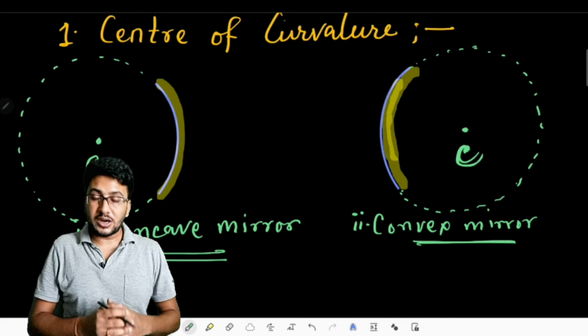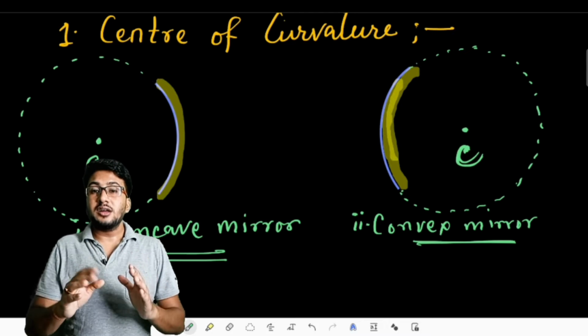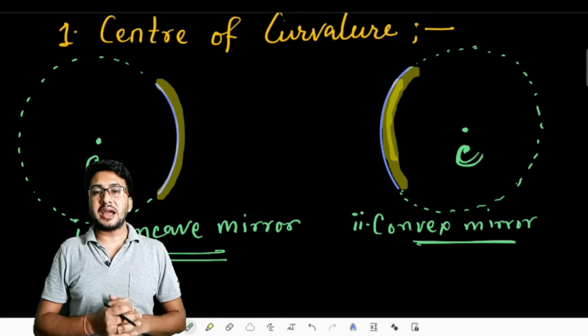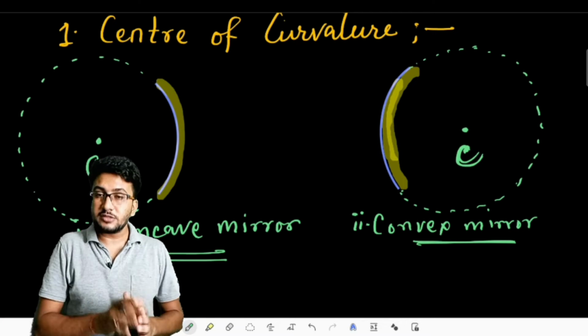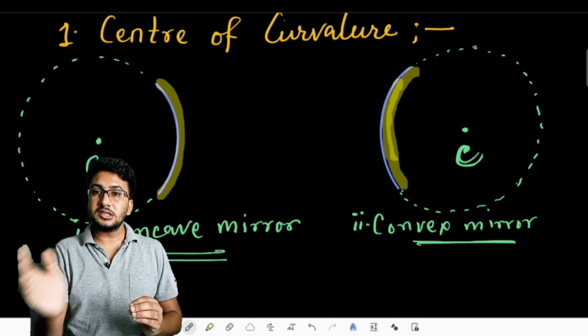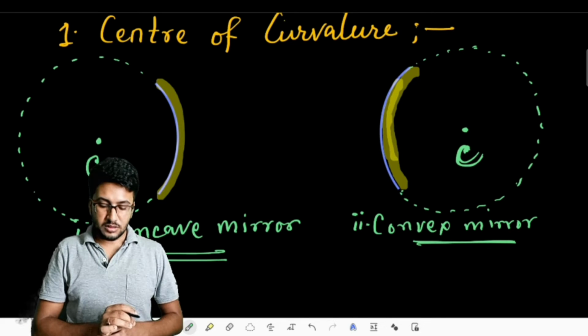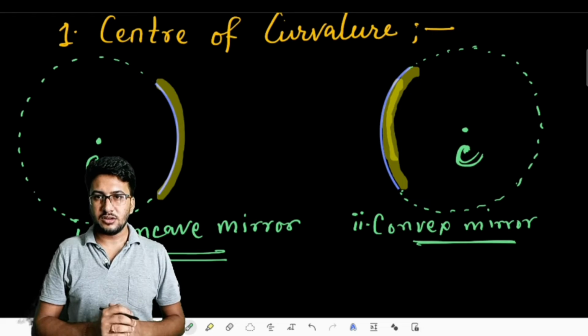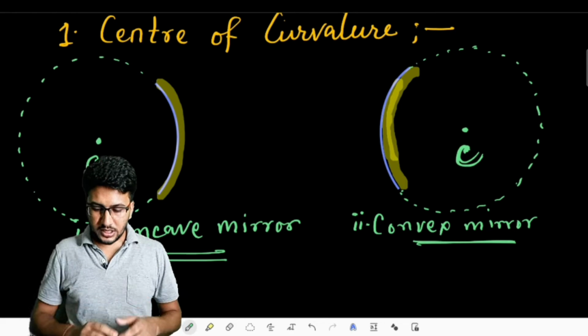So for a convex mirror, the center of curvature is at the back end of the mirror. But for a concave mirror, the center of curvature is just in front of the mirror. That means in air it exists, not virtually. So we will be talking about that again.